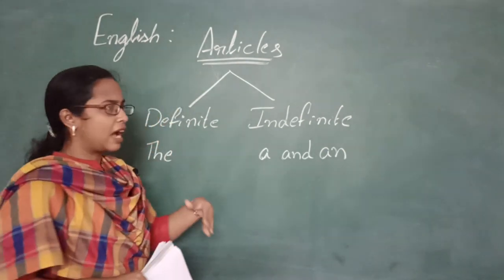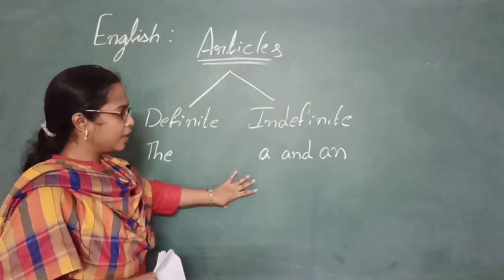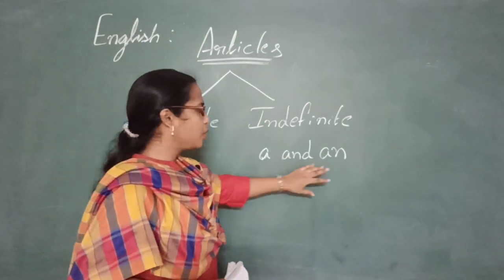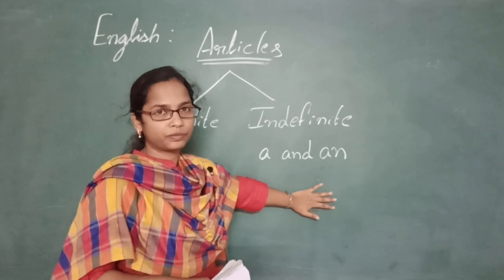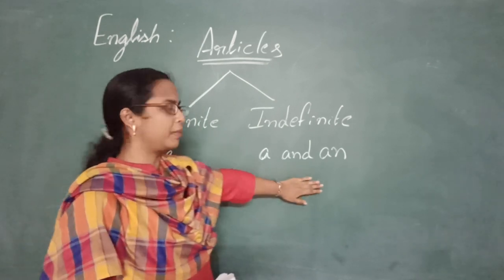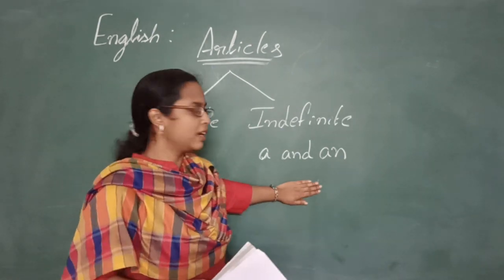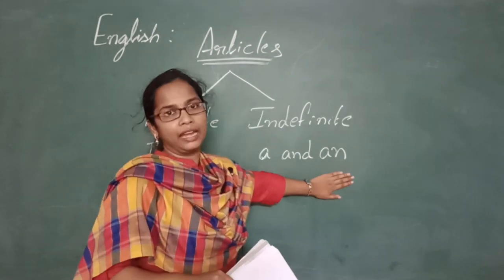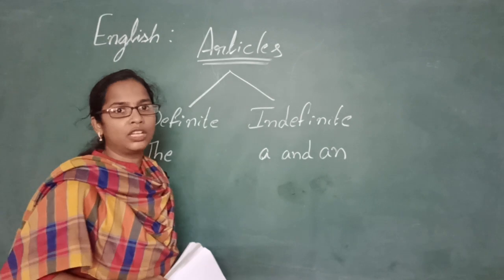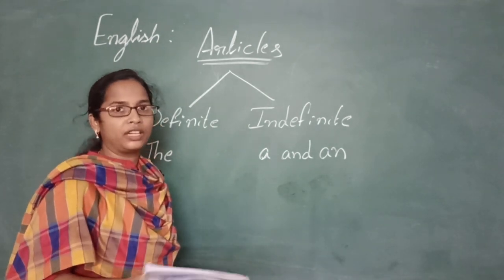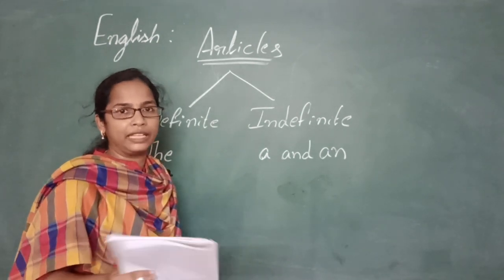Actually children, I informed you that we use an and a. Where do we use an and a? When we do not talk about a person in particular, or when we do not specify anything, we take a and an. Here the comes before the nouns where we talk about a particular person or a specific thing, right?